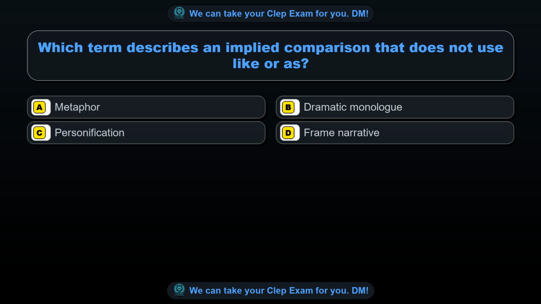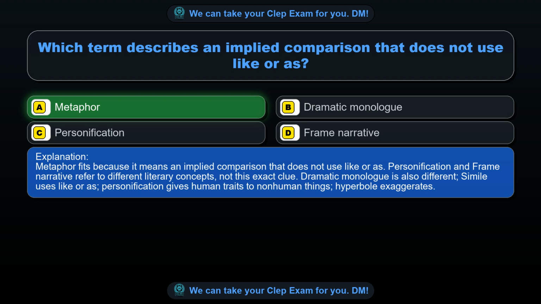Question 71. Which term describes an implied comparison that does not use like or as? Option A, metaphor. Option B, dramatic monologue. Option C, personification. Option D, frame narrative. The correct answer is option A, metaphor. Metaphor fits because it means an implied comparison that does not use like or as. Personification and frame narrative refer to different literary concepts, not this exact clue. Dramatic monologue is also different, simile uses like or as, personification gives human traits to non-human things, hyperbole exaggerates.